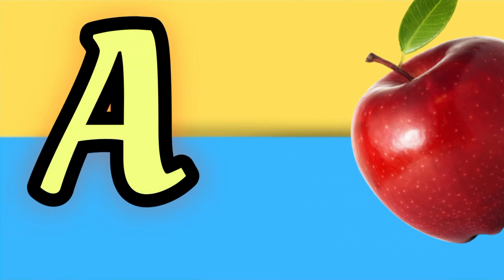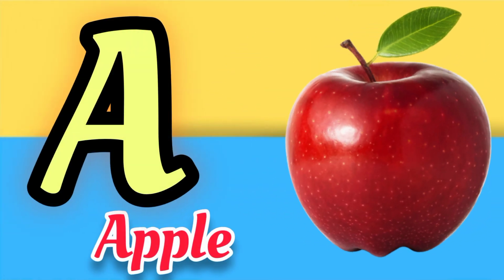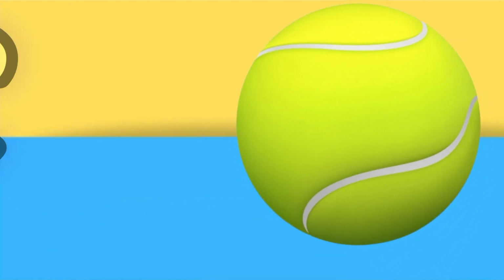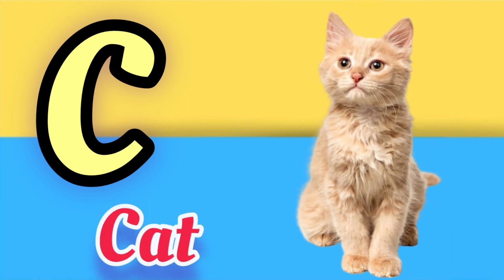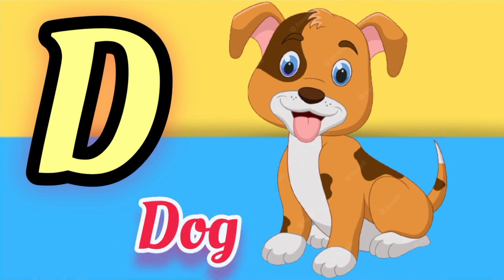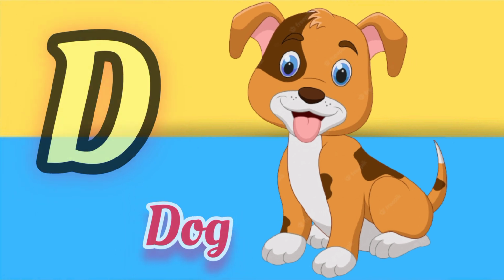A for apple. Apple means save. B for ball. Ball means game. C for cat. Cat means Billy. D for dog. Dog means kutta.